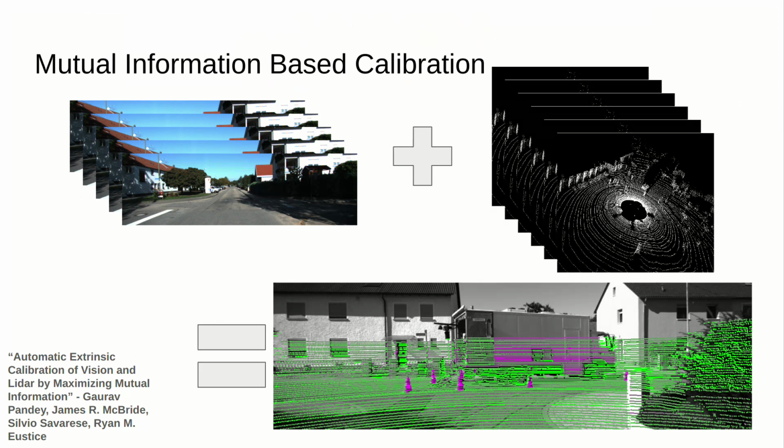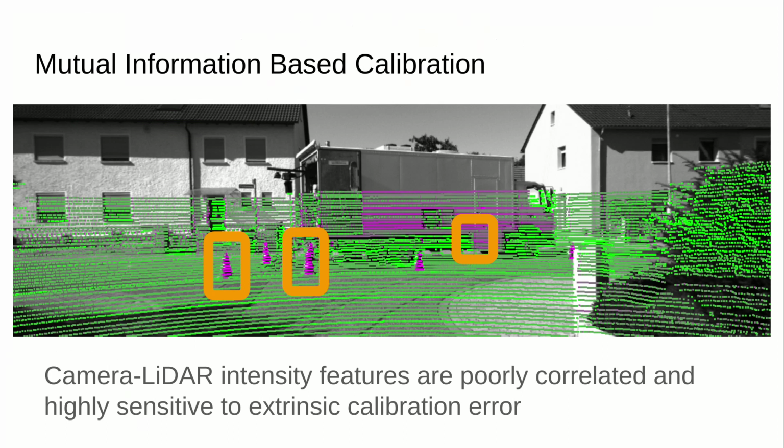If we look more closely, we see, for example, that traffic cones have a high intensity response in the LiDAR and also have a different intensity in the image space. However, we see that the correlation is not exact and depends on the presence of highly reflective objects, which cannot be guaranteed.